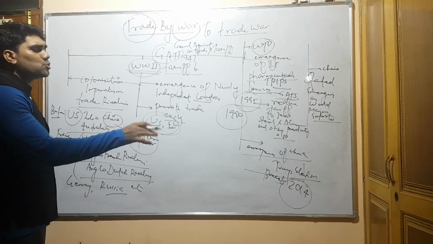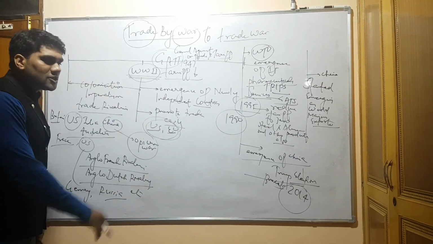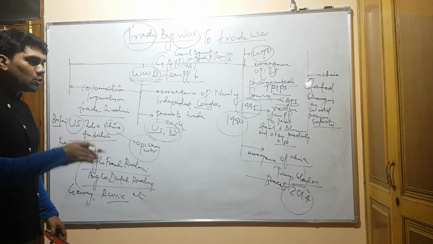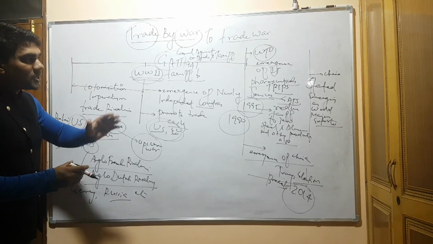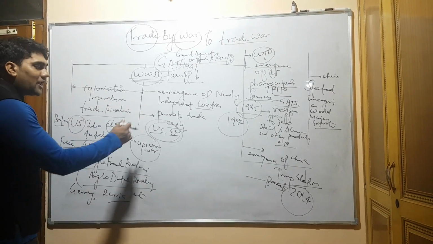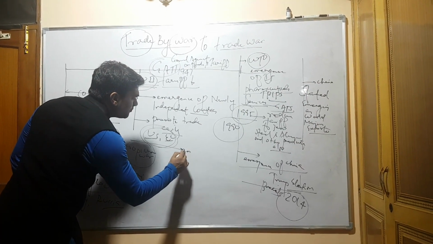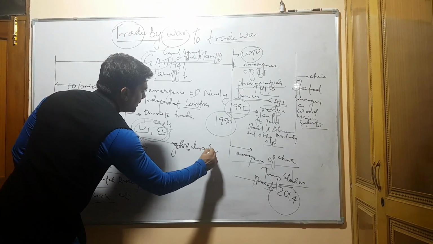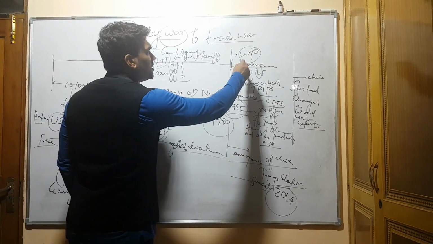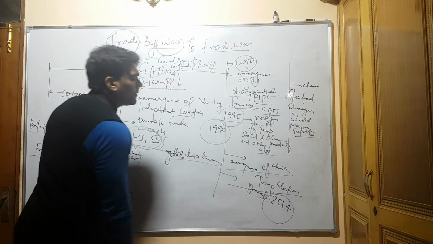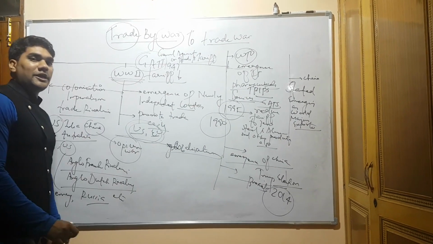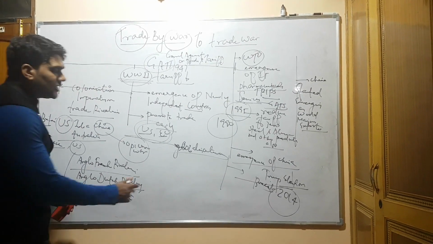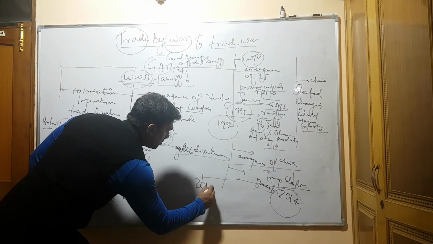And that is why since 2014, after the Trump election, Trump was continuously considering the method so that it can reduce the trade with the developing countries. This was the era of globalization. Globalization started at a very fast pace after 1940s, and after 1990s its pace was much higher. But by 2014 it started challenging the existence of the developed countries only, and that is why in 2018 Trump started the trade war.